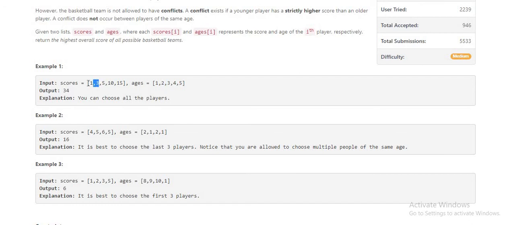We can add these two in the team because the youngest player's score is 1 and the experienced player's score is 3. Similarly, for the age 3 player, we can add this score. So basically, the ages are in ascending order, and the scores are in ascending order too, so you can pick all the players' scores. If you take the sum of this array, it would be 34.